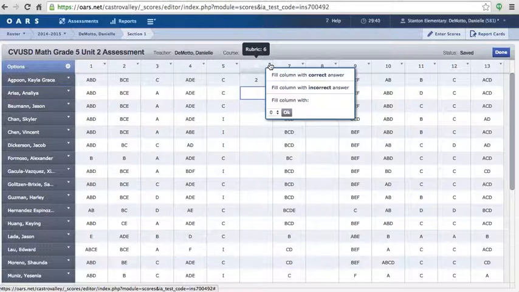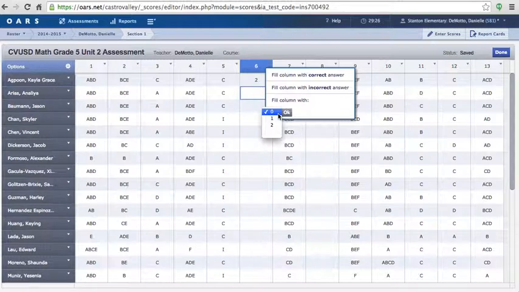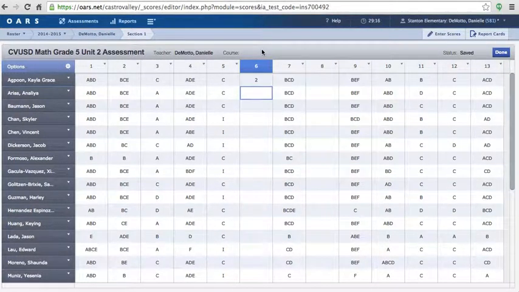It gives you some options to autofill the entire column. So I can say on the first selection, fill column with the correct answer. Or because this particular question type had a rubric, I can simply say that all of my students got 2s, and then I can go back and individually change any students who did not get that score. So it's a great time-saving feature.